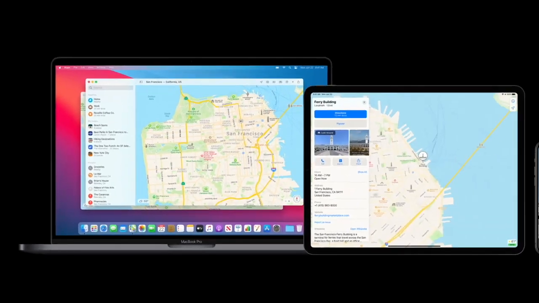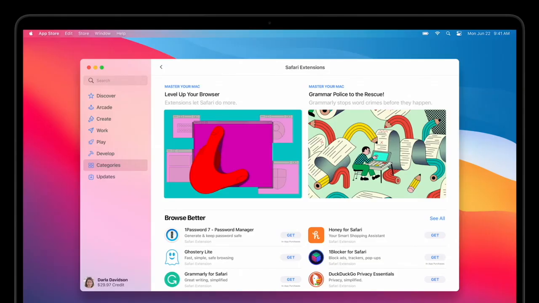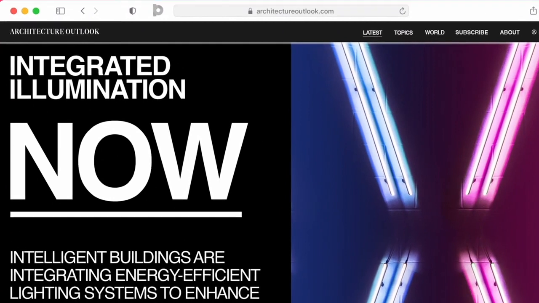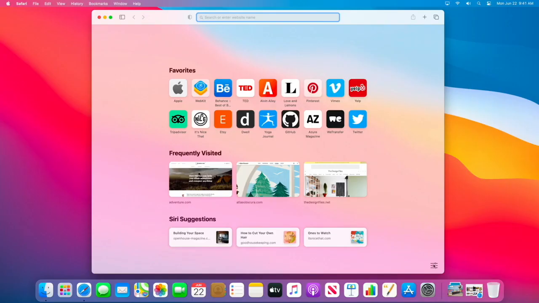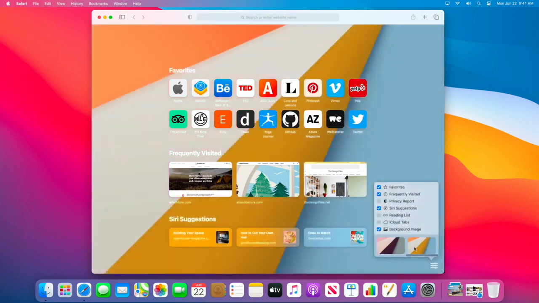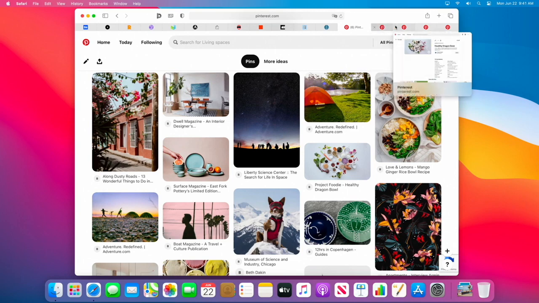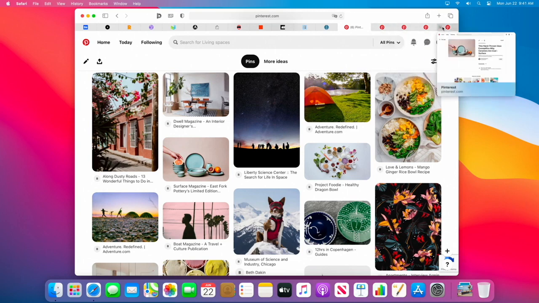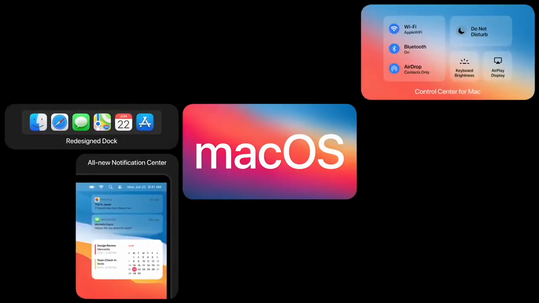The updated Maps is also available on macOS. The Safari now gets extensions, which you can access from App Store. When you download them, you will get an icon on the status bar of your Safari. You can choose a background for your Safari homepage, and you can even add a custom background according to your theme. Also, when you hover your mouse on the tabs, Safari will now show you the thumbnail of that particular tab. So that was it for macOS Big Sur.